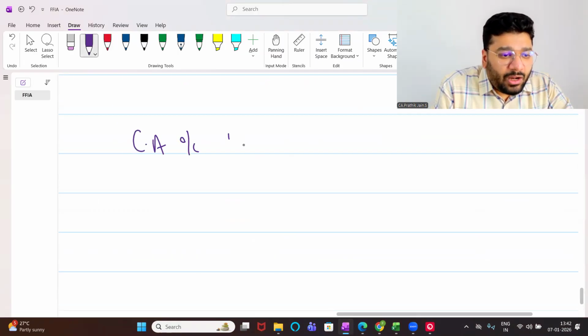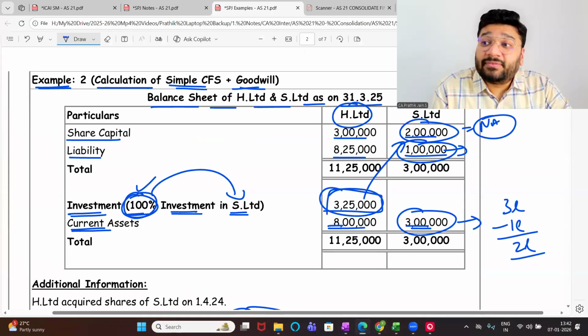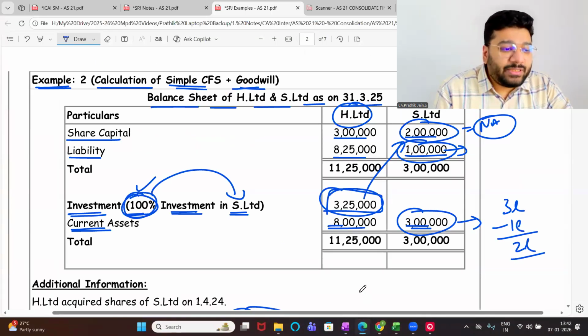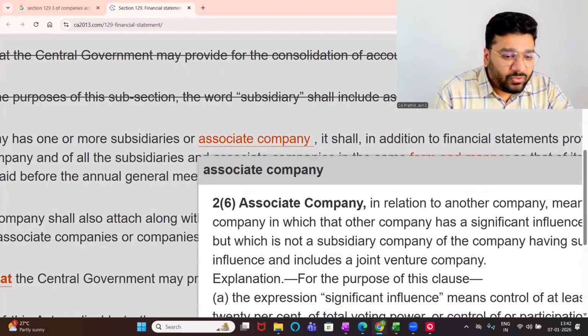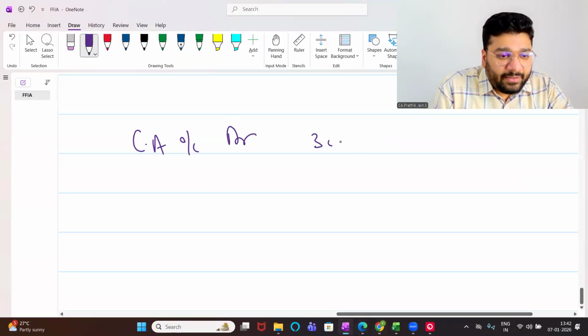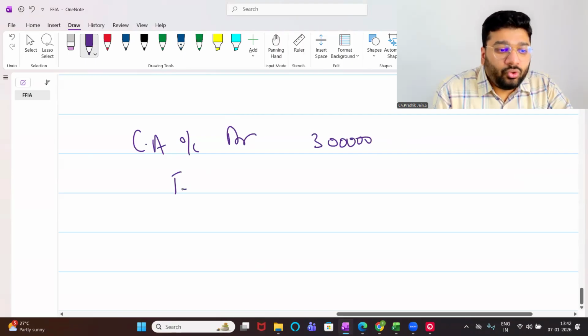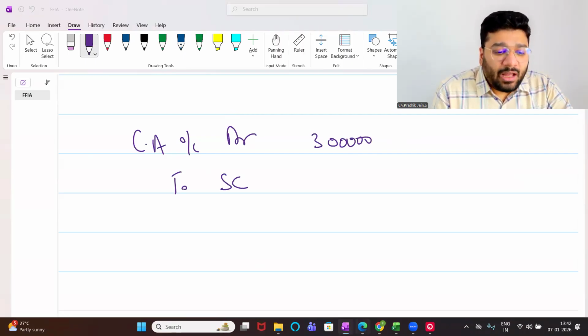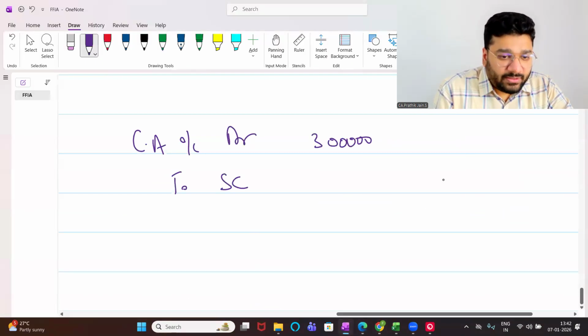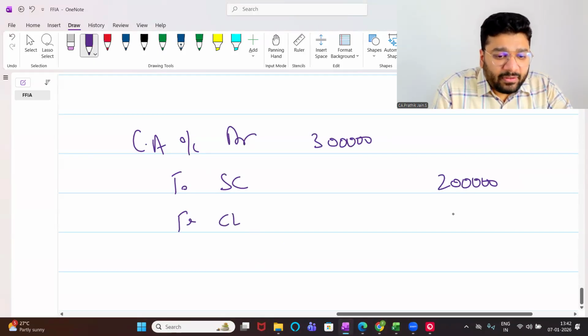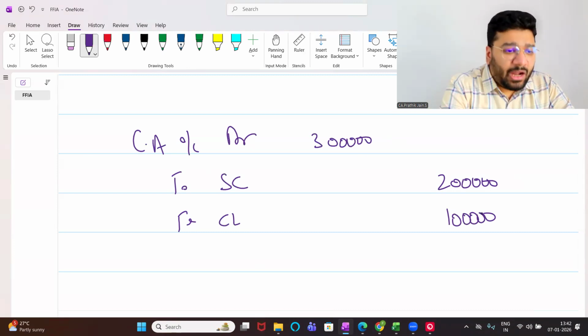Current asset account debit. Of which company? S Limited. Very good. How much is it? 3 lakh rupees. Okay. Then to share capital. How much is it? 2 lakhs. Very good. To current liability, 1 lakh. After this journal entry, how does my balance sheet look like?